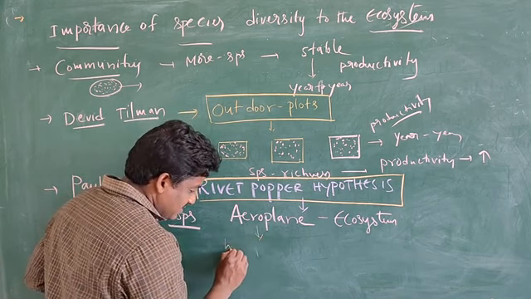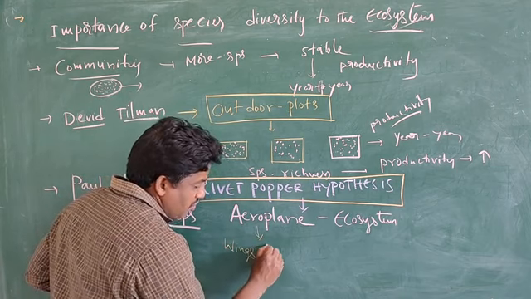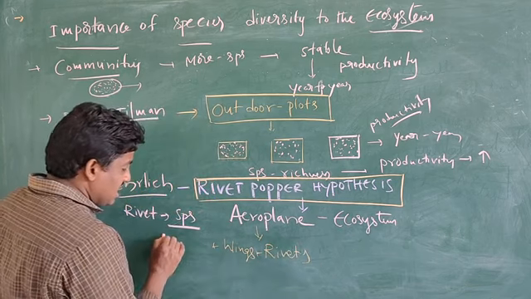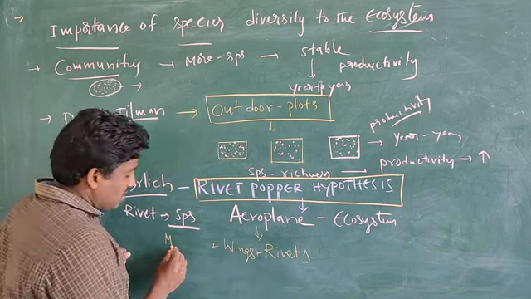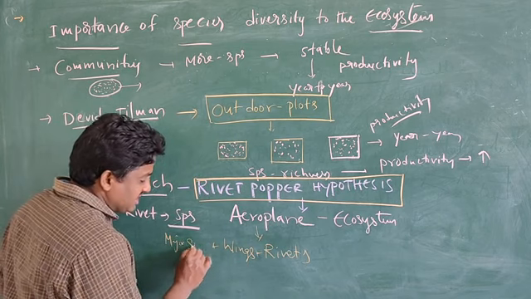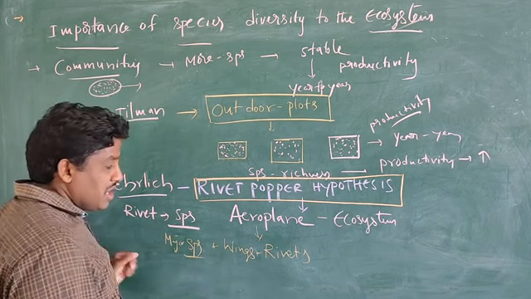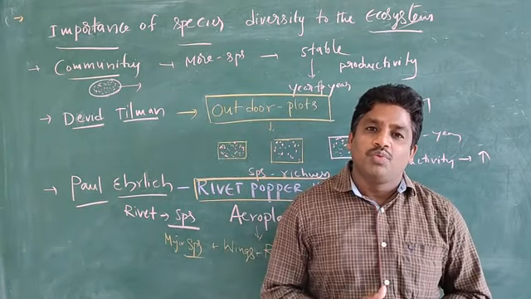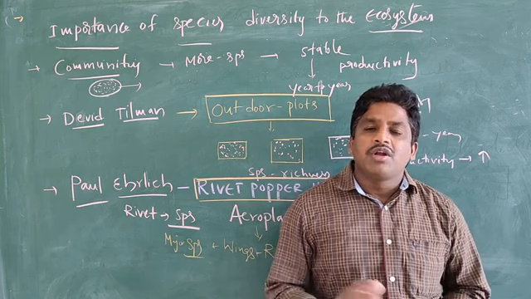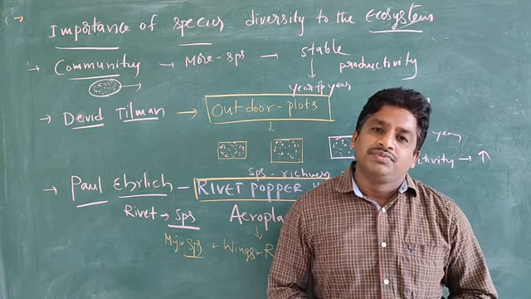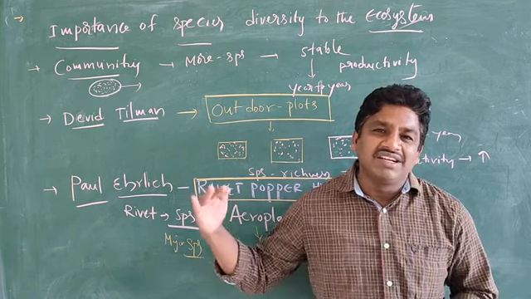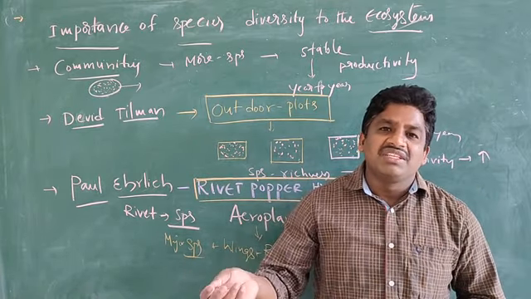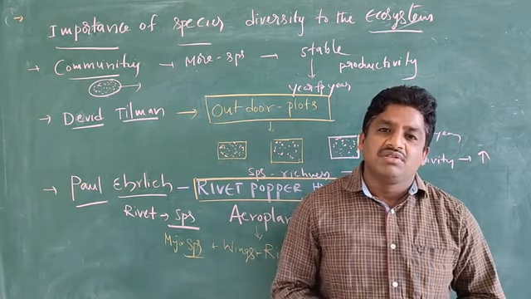Wing rivets are the major species here. If we remove the aeroplane wing rivets, automatically what will happen? The flight leads to a crash, and the other screws also disappear.